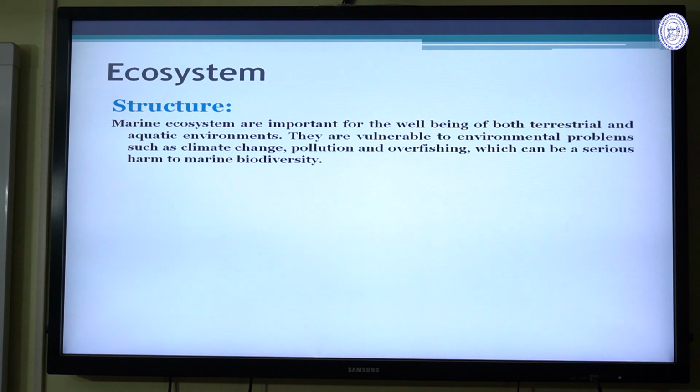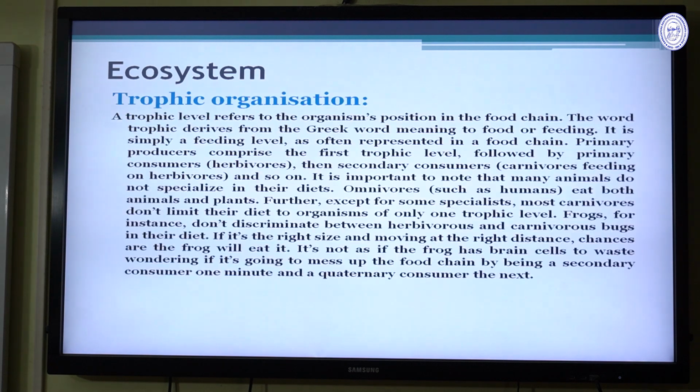Then the marine ecosystems are important for the well-being of both terrestrial and aquatic environments. They are vulnerable to environmental problems such as climatic changes, pollution, and overfishing, which can be a serious harm to the marine biodiversity.